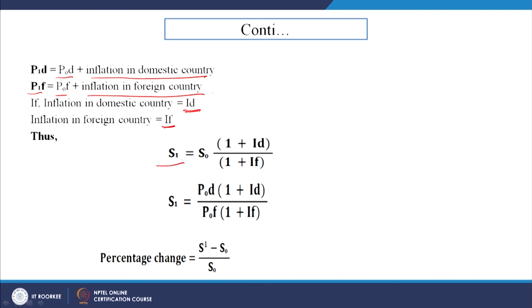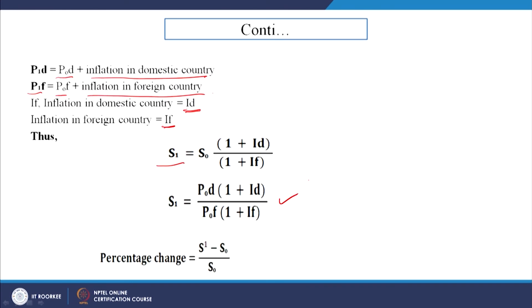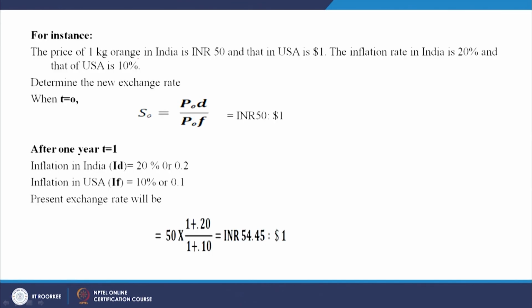So, what is S1 now? S1 is equal to S0, that is the spot rate at the base year, into (1 plus ID) divided by (1 plus IF). So, this is what the final formula looks like. Applying P0D here, we get this. This is the percentage change, (S1 minus S0) divided by S0. So, this is the problem we will wind up with, using this example.